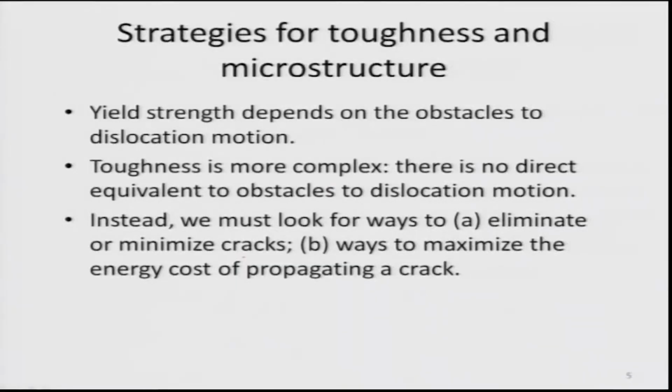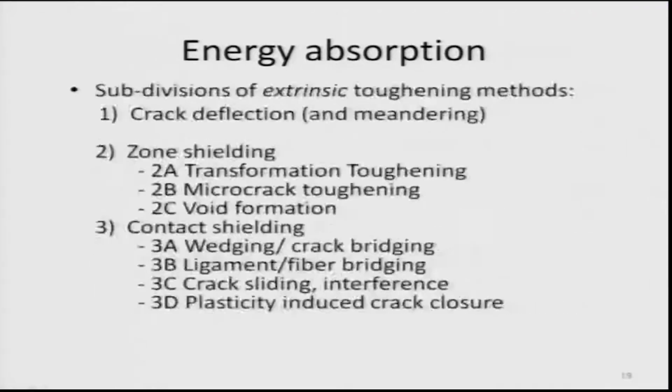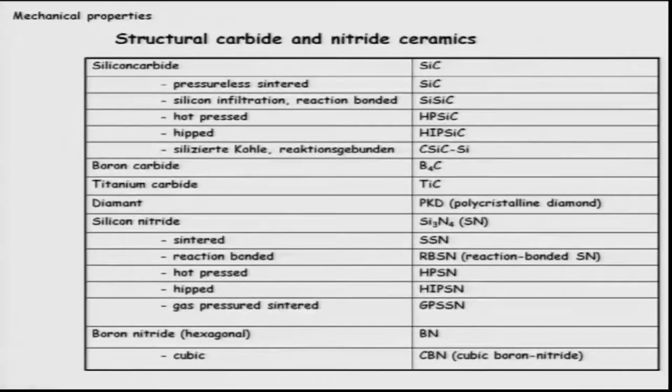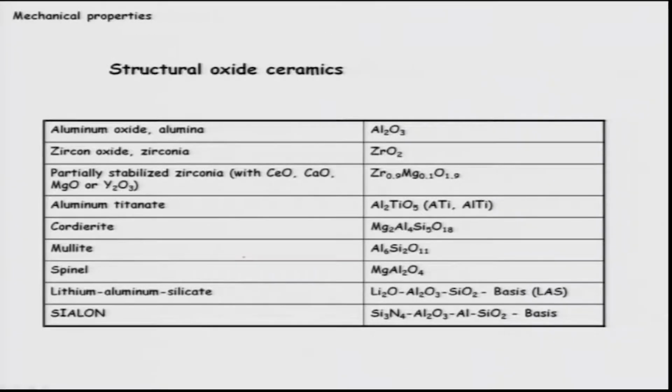Before I go into strategies of microstructure, let me just give an example of the issues of ceramics. Among structural ceramics, there are several oxide ceramics. The most important one I told you is aluminum oxide, Al2O3, which is used in many applications; cutting tools are one of those. There are many others: porcelain, zirconium oxide or ZrO2, also known as zirconia, and most importantly, extensively used, partially stabilized zirconia, which will be our main topic of discussion later on. So I will not discuss it now. It can contain many other oxides, but this is stabilized zirconia.